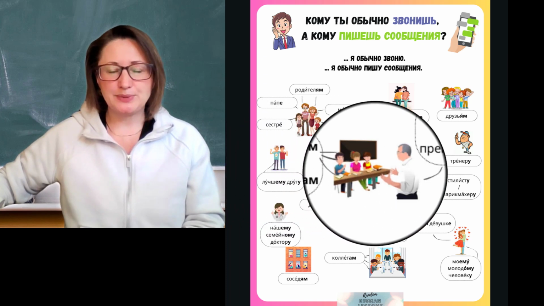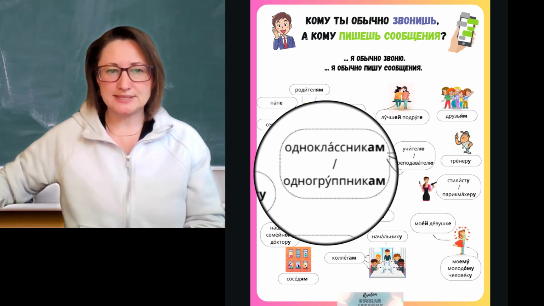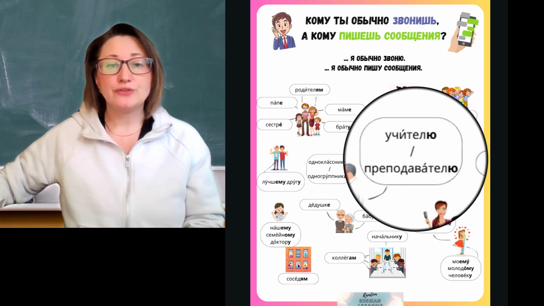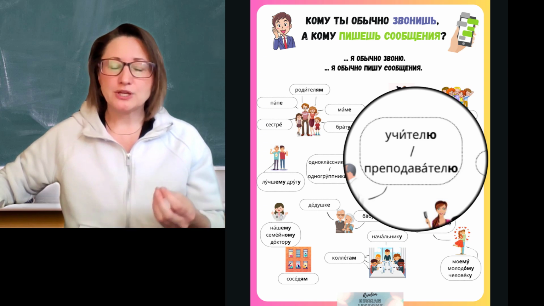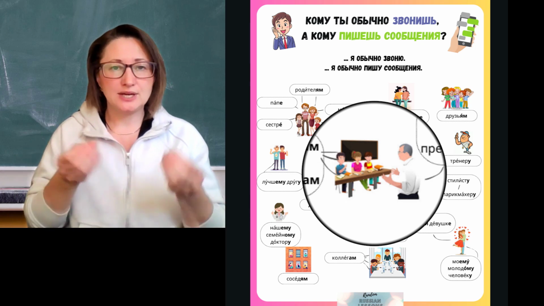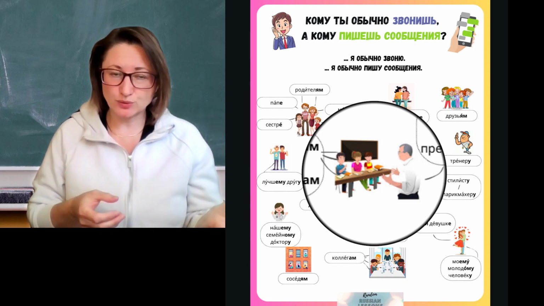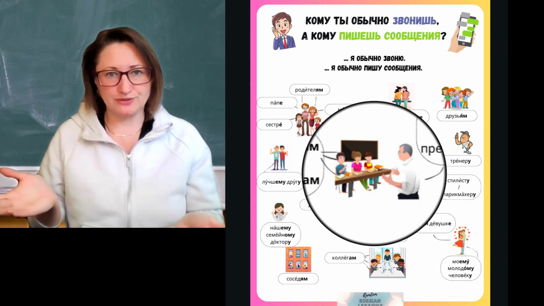In this next picture, we have classmates and the teacher, and for both classmates and the teacher we have 2 different words, because in Russian, classmates and teachers will be different words depending on whether it's K through 12 or college or university.